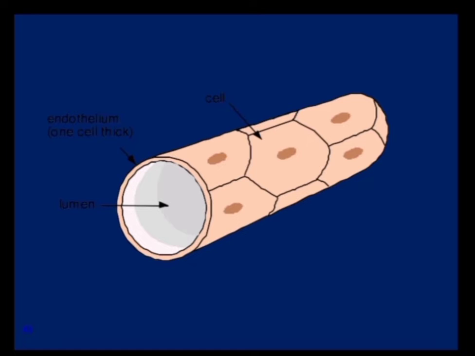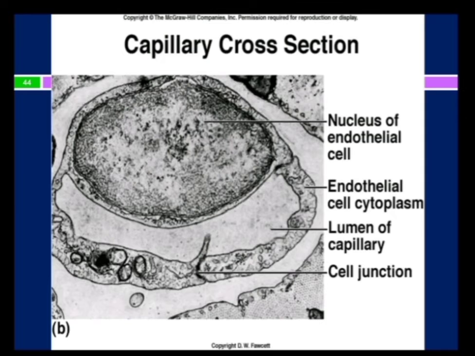When cut transversely, the wall of a capillary is seen to consist of portions of 2 or 3 endothelial cells. This is the cross section of the capillary. You can see the nucleus of the endothelial cells. The endothelial cells are the squamous cells which are spindle shaped, having the out bulging central portion which contains the nucleus.